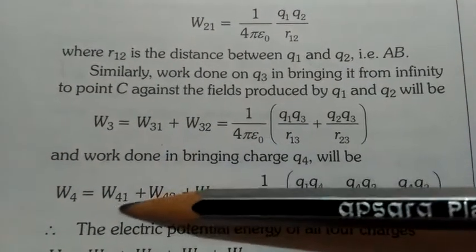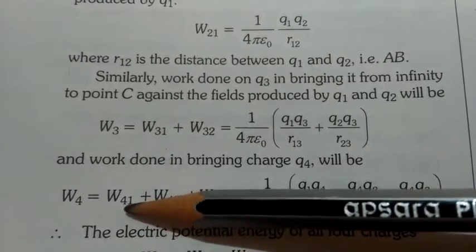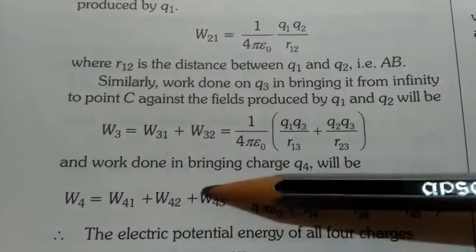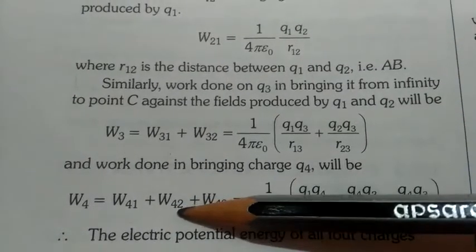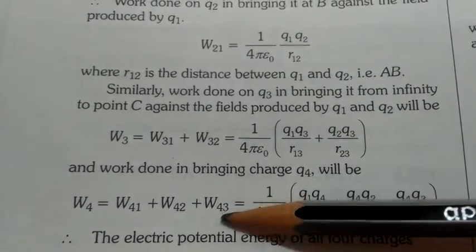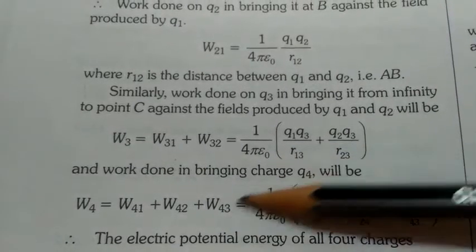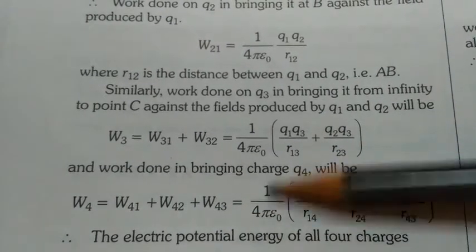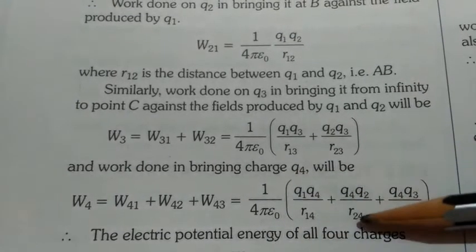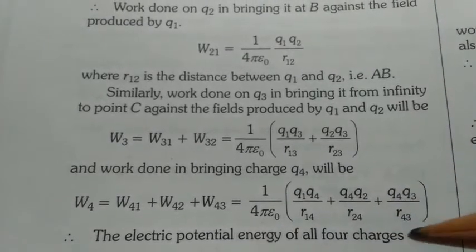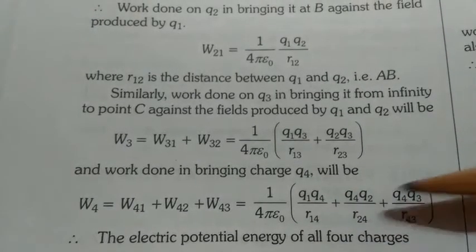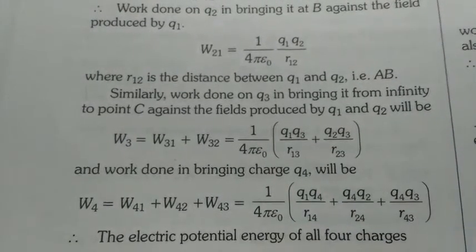The total work done W4 equals W41, that means work done on 4 because of charge 1, then W42 and W43. Here we have done work to overcome the force because of q2, and here we have done work to overcome the force because of q3. Then when we add them up, we will get this equation. 1 upon 4 pi epsilon naught will be common: q1 q4 upon r14, q4 q2 upon r24, q4 q3 upon r43. So for 4, charges 1, 2 and 3 are all applying force, and this type of equation we will get.